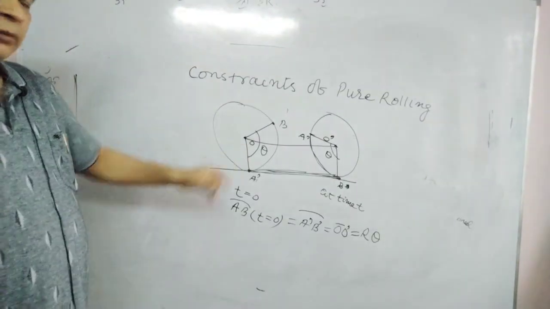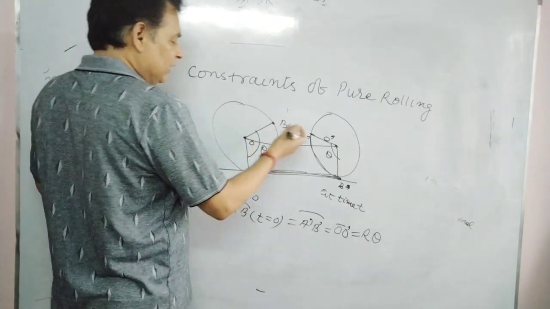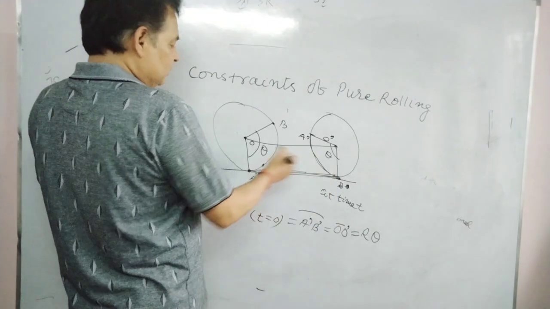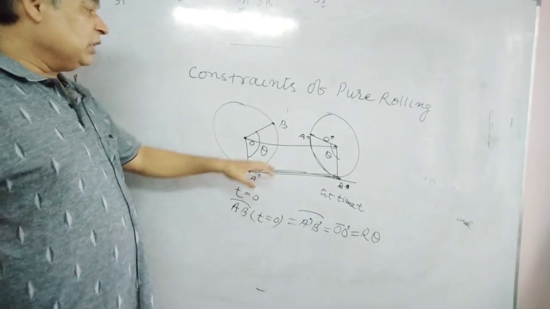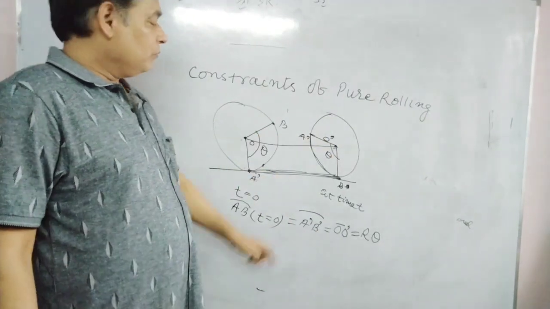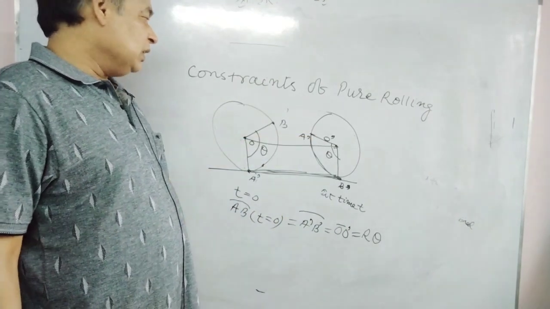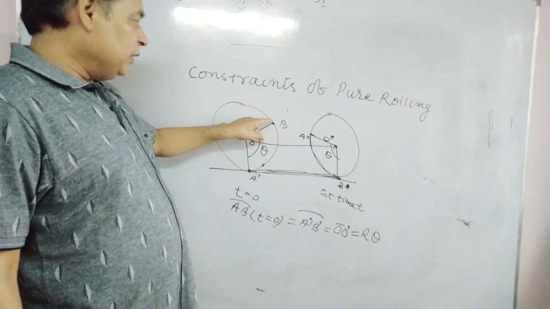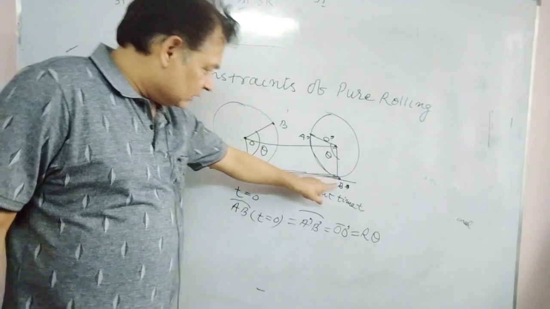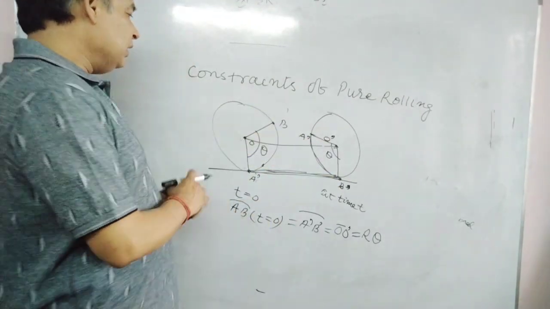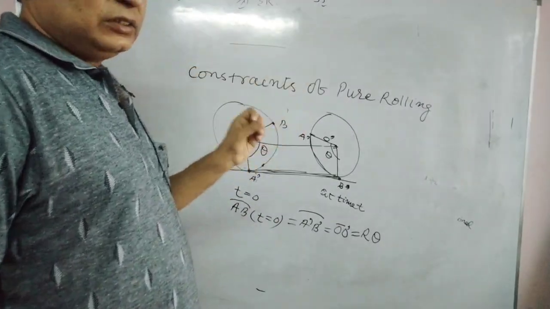Bit by bit, this will be in contact, moving upward and rightward, and finally after t time this A comes to A prime. It has moved some distance rightward, it has rotated some angle clockwise, and now it has reached A prime at time t. Certainly, in the same way, B will be positioned here at the given time. This arc length A prime B prime is r theta. R is the radius of this disk or any rolling type body like a sphere and so on.